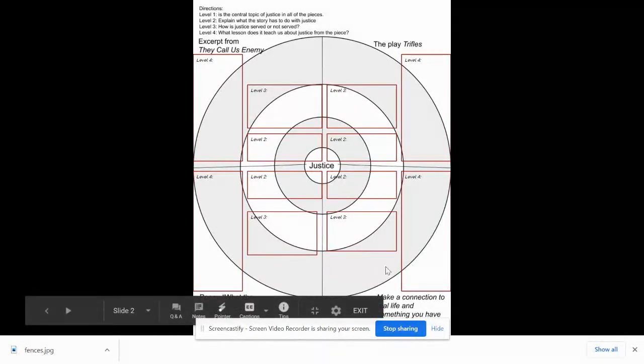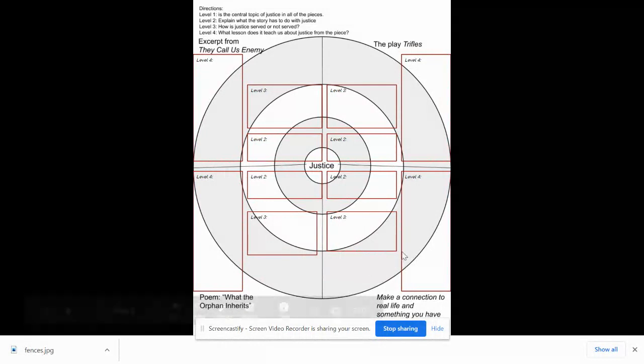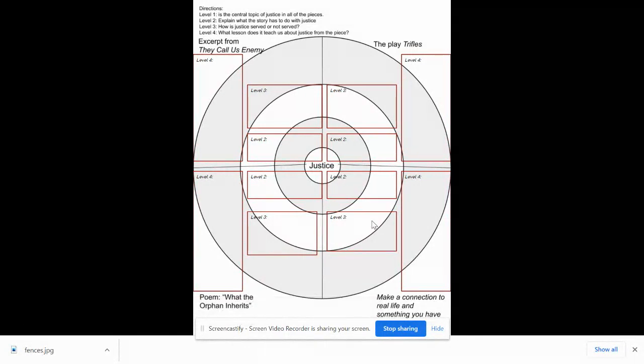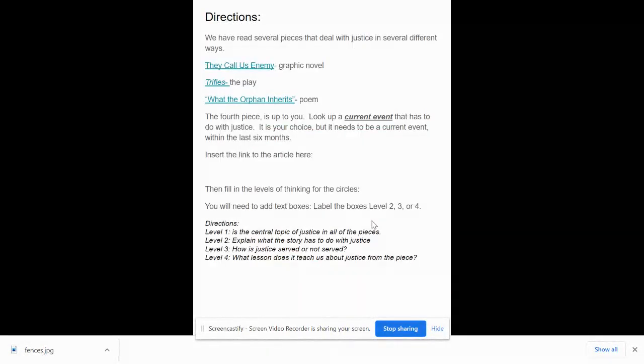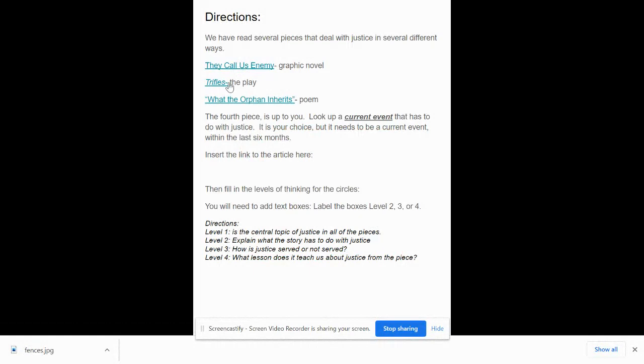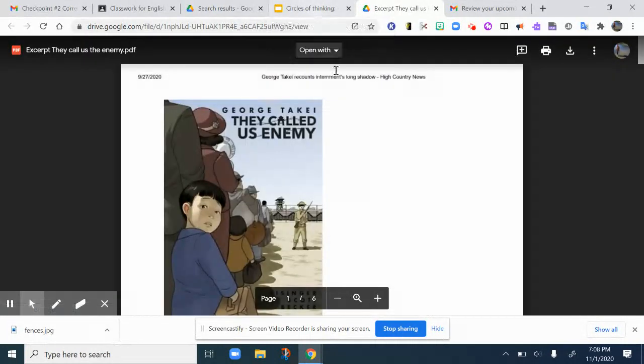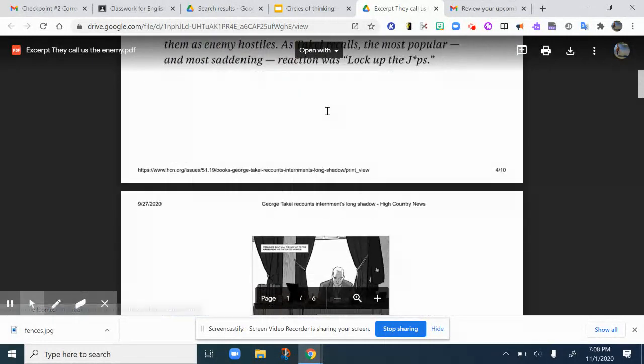I know it says to something in real life or something you have read. I want you to use the article that I provided, or that you picked out yourself, that has to do with justice. Okay? In case you need access to those pieces, if you go back to this front slide, these are hyperlinks. See how my pointer changes? That will take you straight to that piece so that you can reread it in case it's been a while.